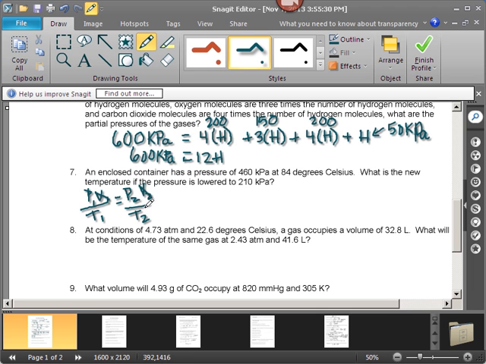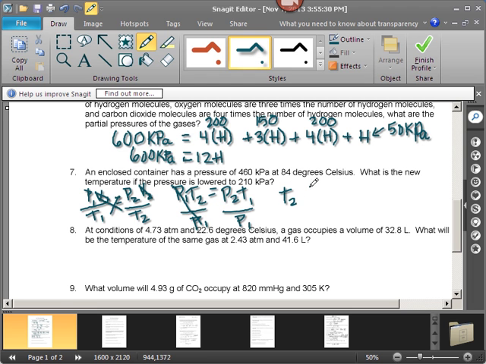When we solve for T2, what we need to do is get it out of the denominator. For a lot of people, the easiest way to solve that is to cross multiply. P1 T2 is equal to P2 T1, and then divide by P1. The thing you have to make sure of is that T2 gets out of the denominator, and that can confuse people sometimes. So it turns out that the second temperature is equal to the new pressure times the old temperature, divided by the old pressure. Remember, solve for what you need before you try to put numbers in.